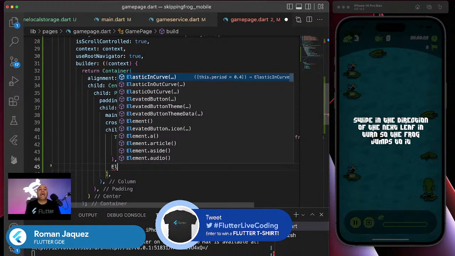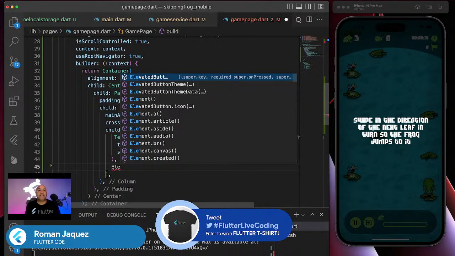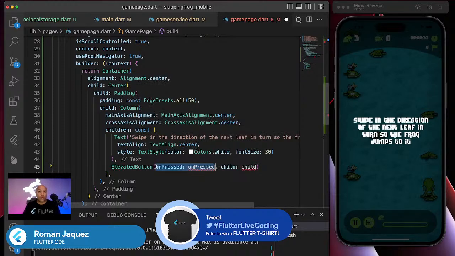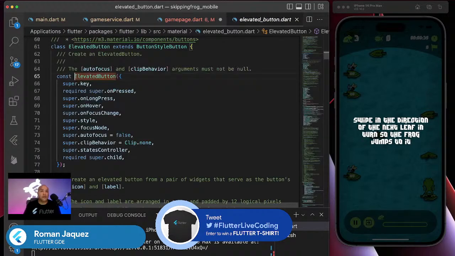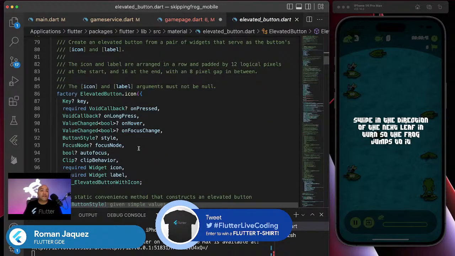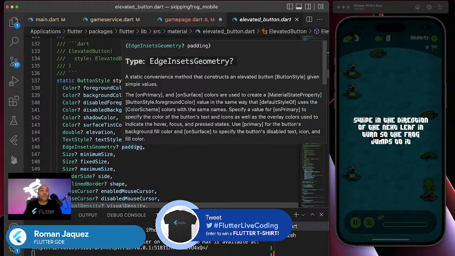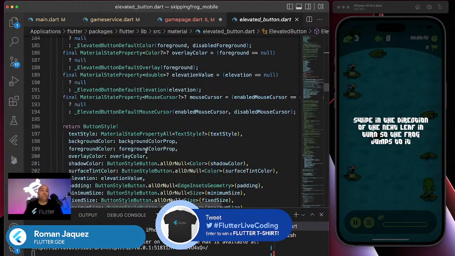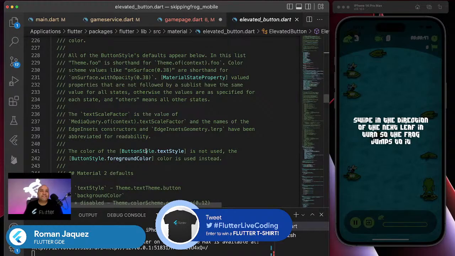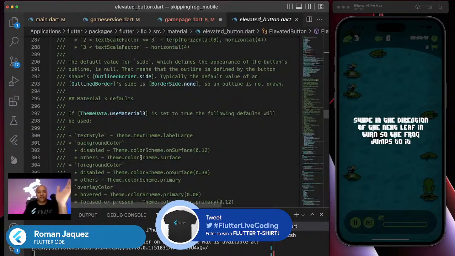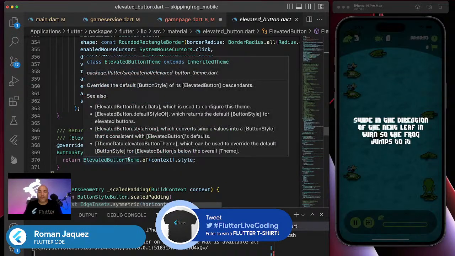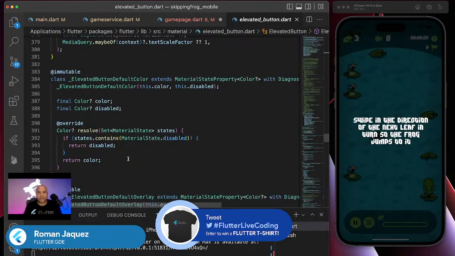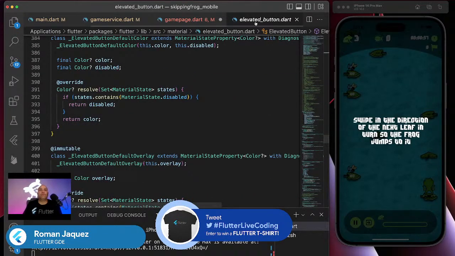I'm going to be using an elevated button, which I'm going to leverage the onPressed. The elevated button is nothing more than, look, it's really simple. You can see it's really straightforward. It has a bunch of comments in here, but some of them are just a container wrapped around a gesture detector. It's really simple stuff.